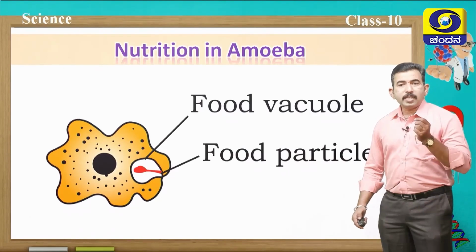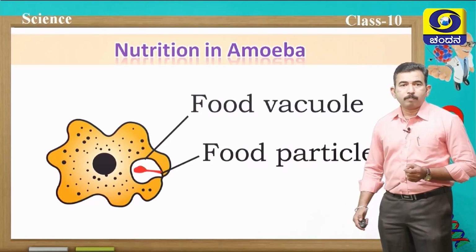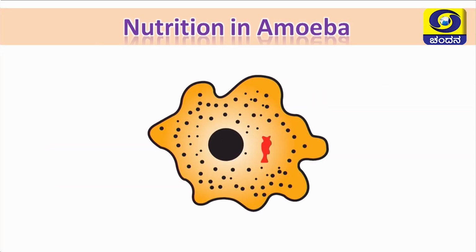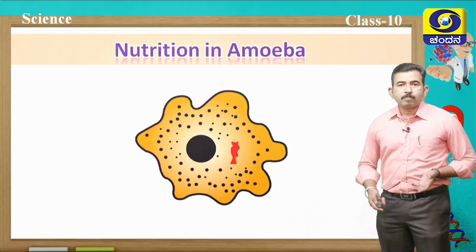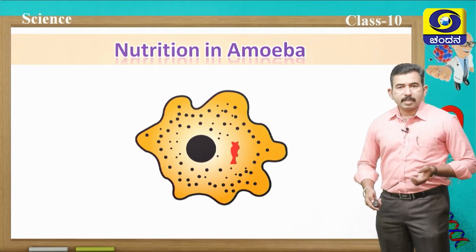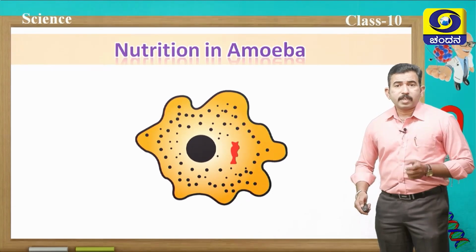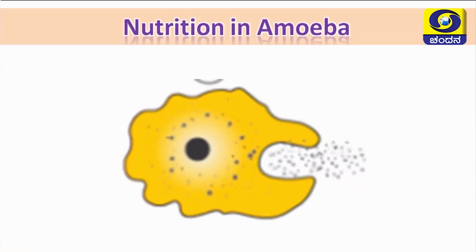Now, the digestion begins inside the food vacuole. The enzymes present in the cytoplasm break down this complex food particle into simpler molecules, and later this digested food material is diffused into the cytoplasm. Now the food vacuole disappears. You can observe in this picture. So the food particle completely gets digested and diffuses into the cytoplasmic contents. Now the food vacuole disappears and the waste generated gets collected in one part of the amoeba.